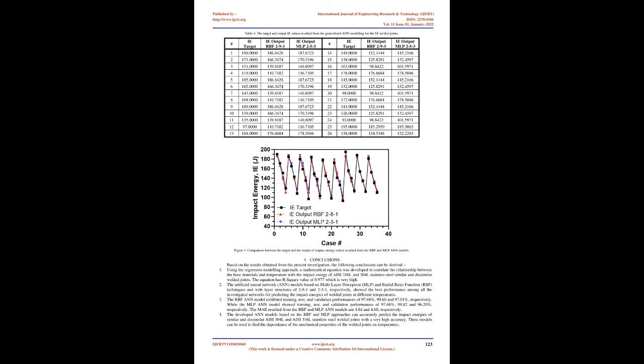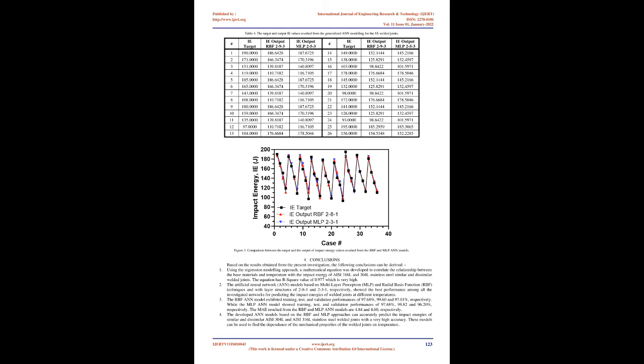The RBF and MLP ANN models with a structure of 2-8-1 and 2-3-1, respectively, showed the best performance among all the investigated networks. The RBF ANN model showed training, test, and validation performances of 97.68%, 99.60% and 97.01%, respectively.